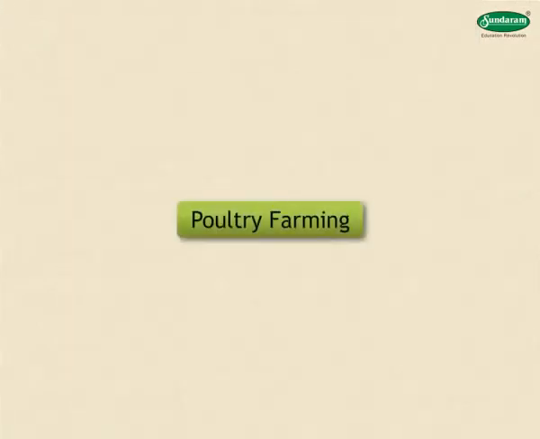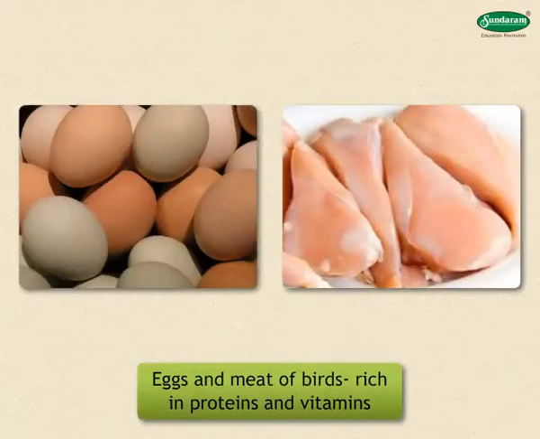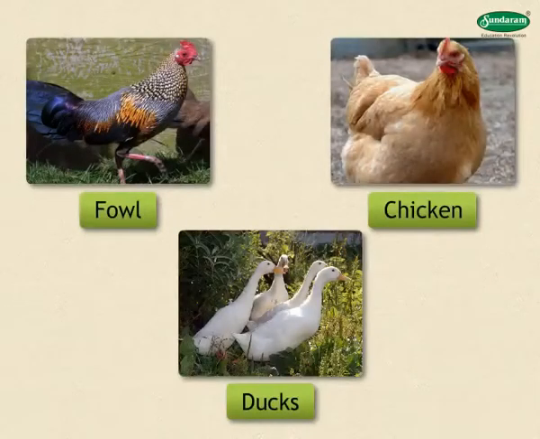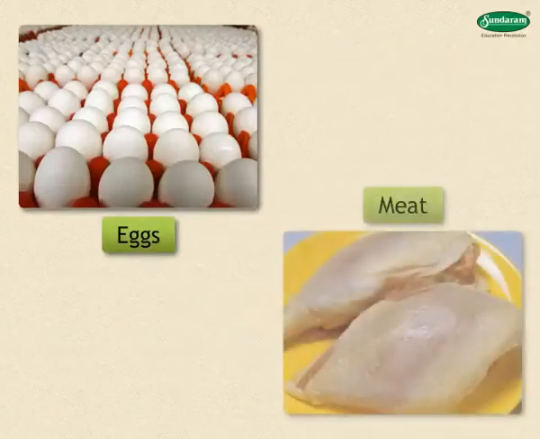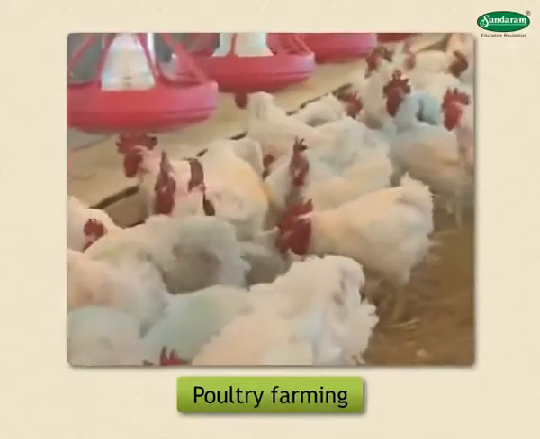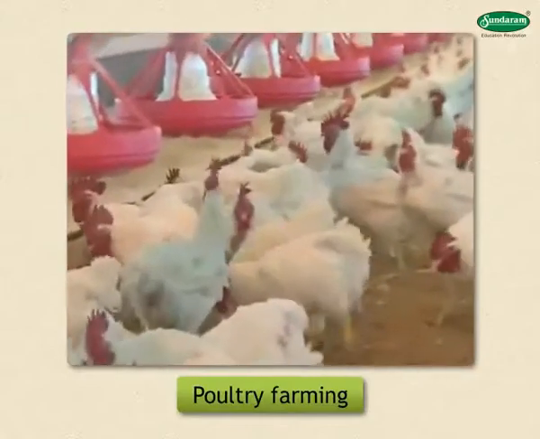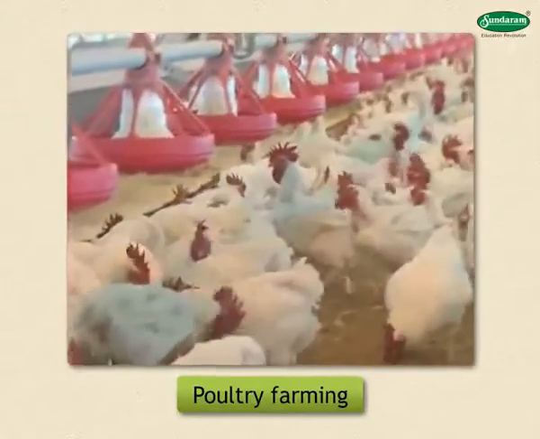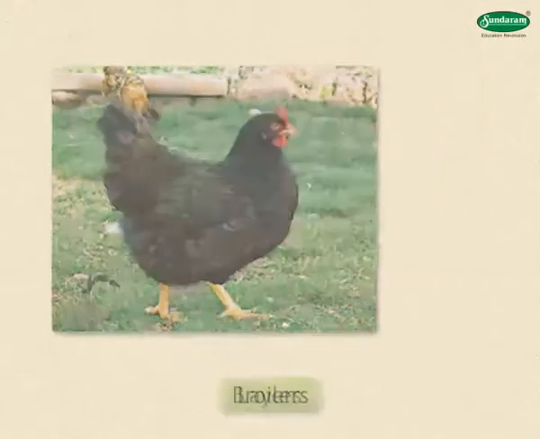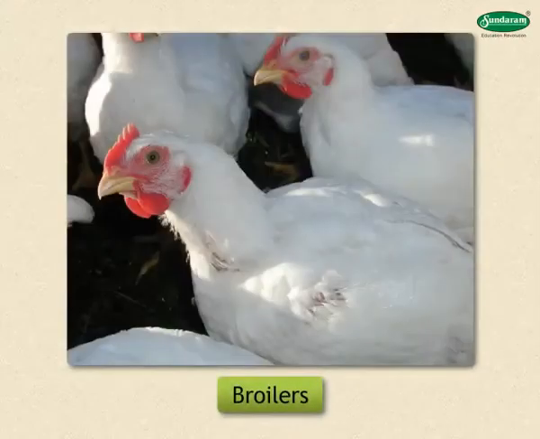Poultry farming. Eggs and meat of birds are a rich source of proteins and vitamins. Birds like fowl, chicken and ducks are reared for the purpose of eggs and meat. This is known as poultry farming. In a poultry farm, two varieties of birds are reared. One, layers for laying eggs, and second, broilers for meat.